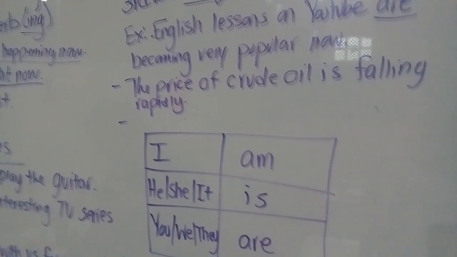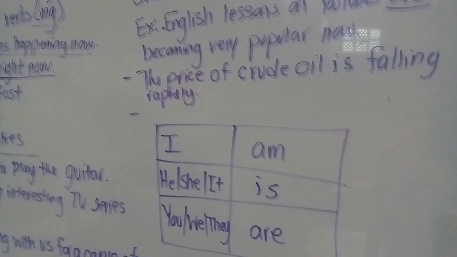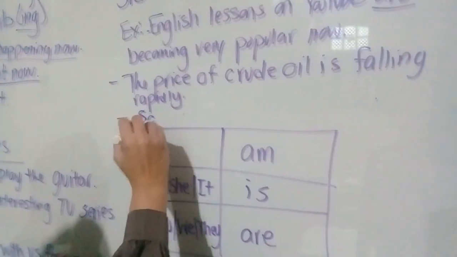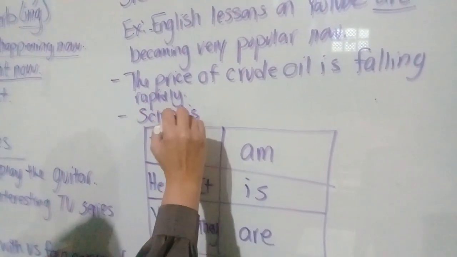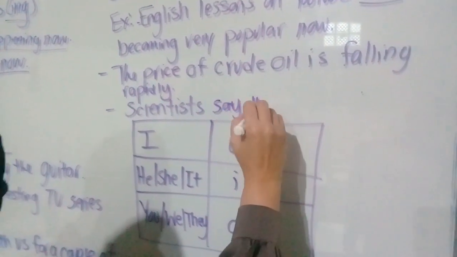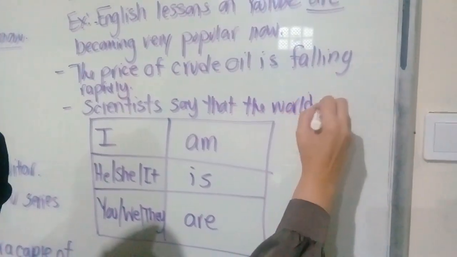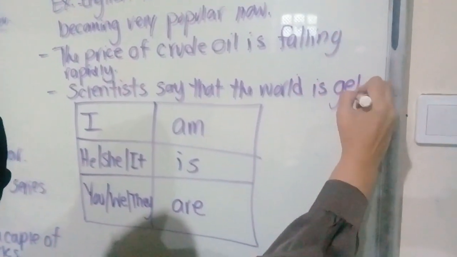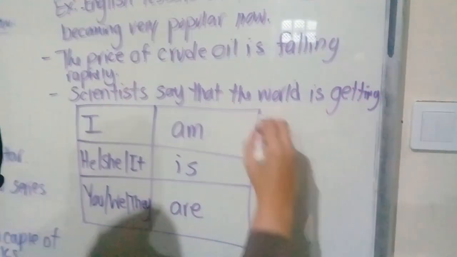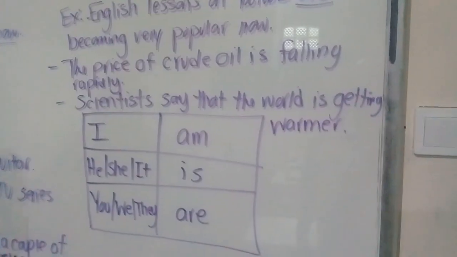And the last example, scientists say that the world is getting warmer.